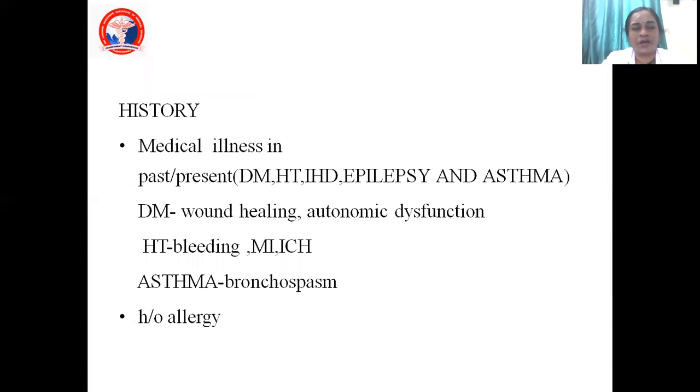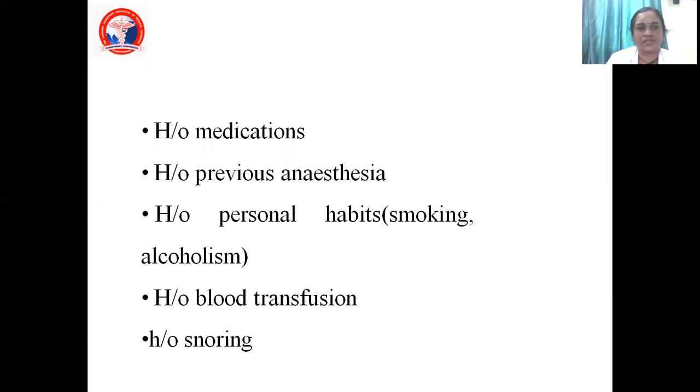Okay, briefly, as you know, we are going to ask about the history. The patient had hypertension, diabetes, IHD, epilepsy, asthma, and what are all the other common medical problems the patient is having. Any history of allergy, all these things are to be asked.